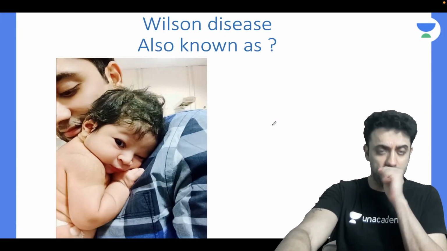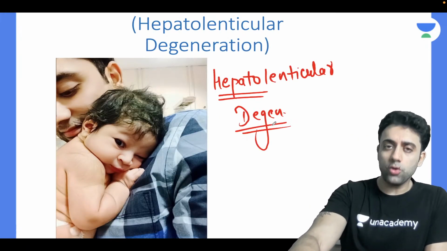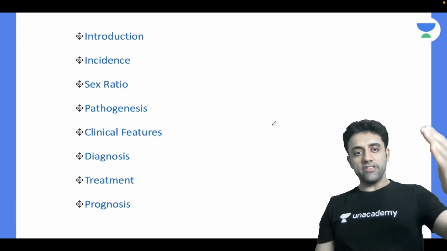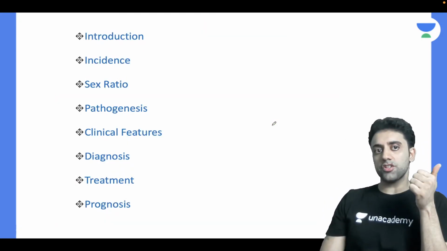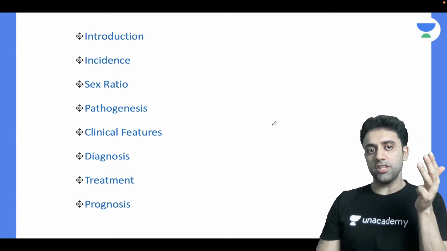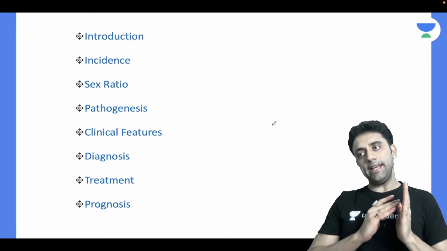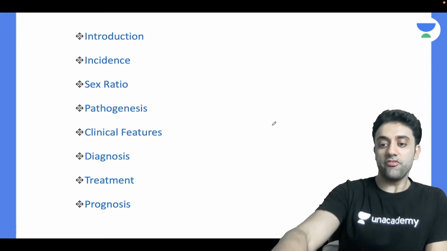So the other name of Wilson disease is hepatolenticular degeneration. Number one. Number two, haan ji, the Wilson we're going to cover in these topics: introduction, incidence, sex ratio, pathogenesis, clinical feature, diagnosis, treatment, and prognosis. That's how any topic should be beautifully covered. Okay, Wilson, let's start.